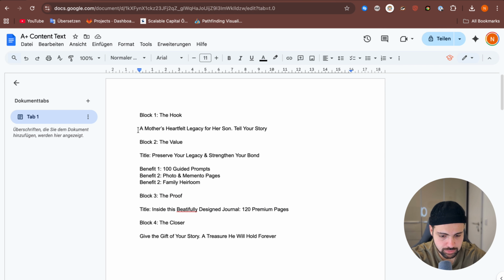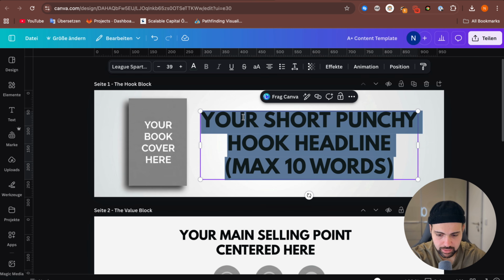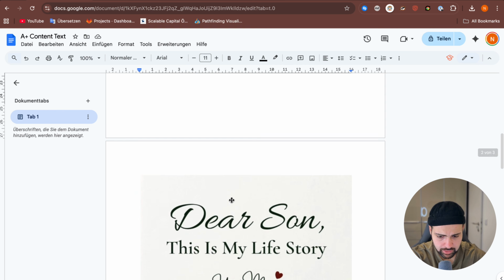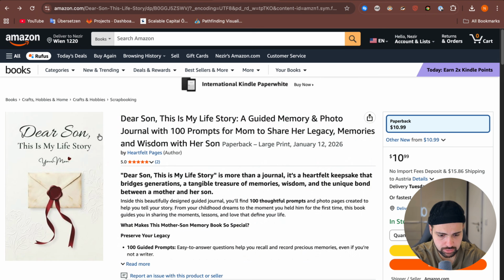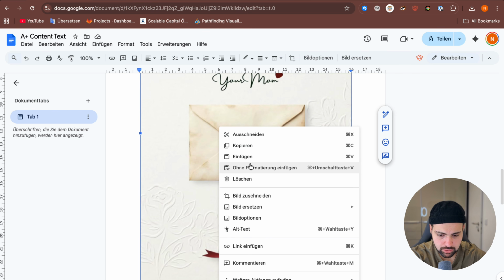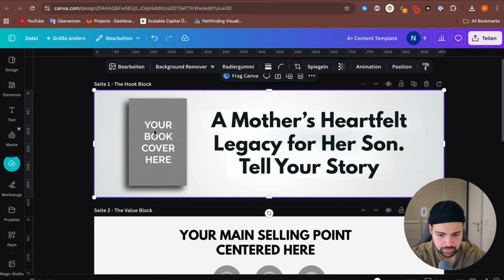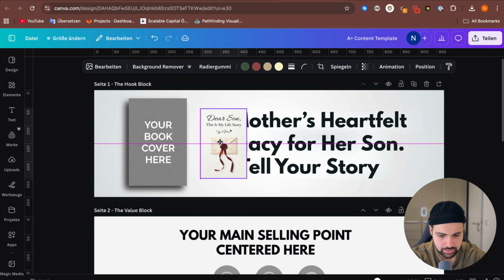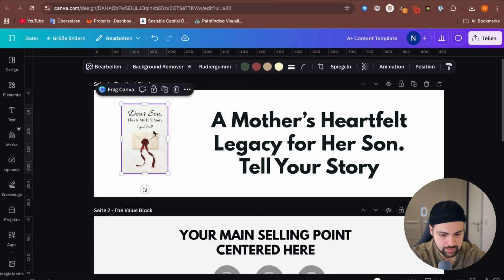And here the first block I have created this title: A mother's heartfelt legacy for her son. Tell your story. So I will take that, go here and add it here. I also have the cover here. You can take a screenshot from your cover, or if you have it as a PNG, you can use it. We copy that, you can add it here, and after you added it in here, you can either remove the background and add a shadow.